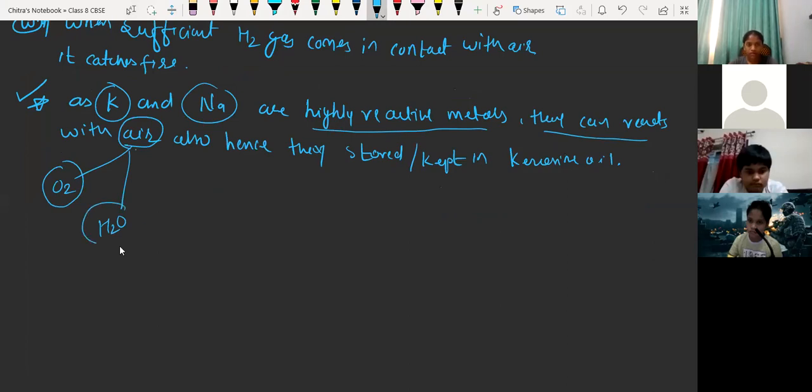That's why they are stored or kept in kerosene oil, so that they do not react and form sodium hydroxide or sodium oxide. Okay, students, understood that? Yes, sir.